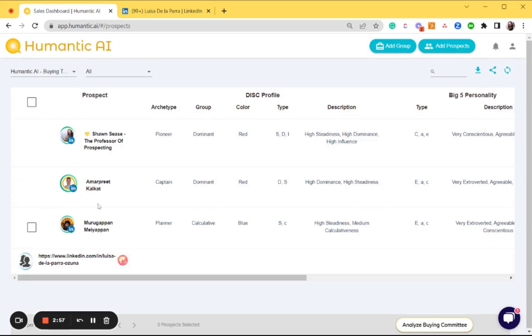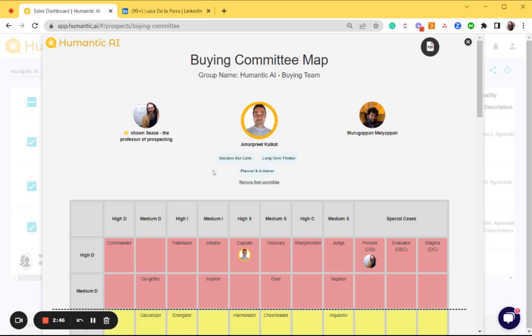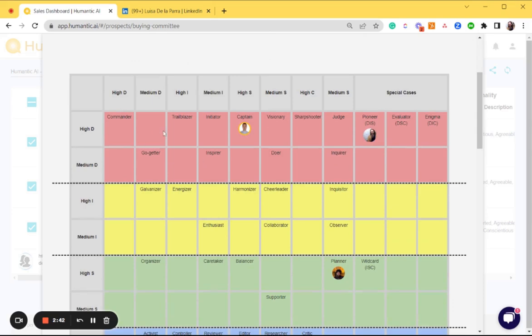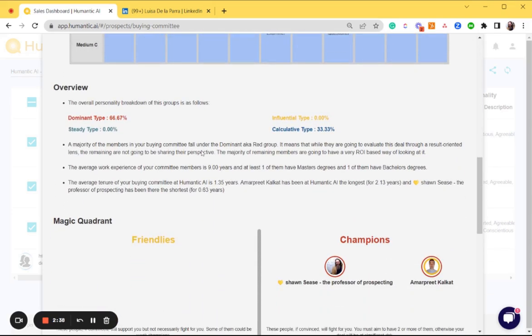We can also group everyone together in a buying committee. For example, I'm going to select Sean, Amarpreet, and Maru. In the bottom right-hand corner, I'm going to click on Analyze Buying Committee. This brings up a chart that shows us where everybody falls into the DISC profile categories. If we scroll down, we also see where we're leaning towards in percentage.